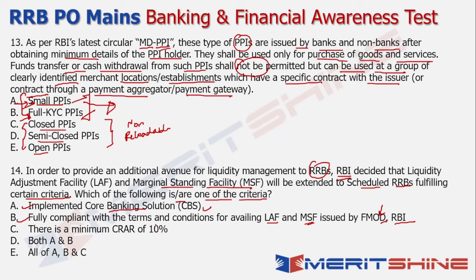Then they need to maintain a minimum CRR of 9% and not 10%. That is the problem here, which is where this option becomes wrong. So the answer in this case is both A and B.